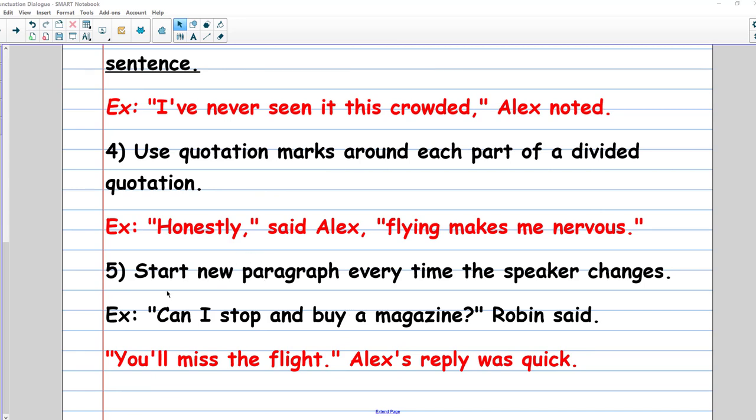The last rule: start a new paragraph every time the speaker changes. So for example: "Can I stop and buy a magazine?" Robin said. So this is the first sentence said by Robin. That's why we started the sentence here and started with the quotation marks. But the answer by Alex, you can't start writing the answer here. Okay guys, you have to start a new paragraph every time the speaker changes. So here Robin is the speaker, here Alex is the speaker, so we have to start a new paragraph, or a new sentence in a new line, while you are writing.